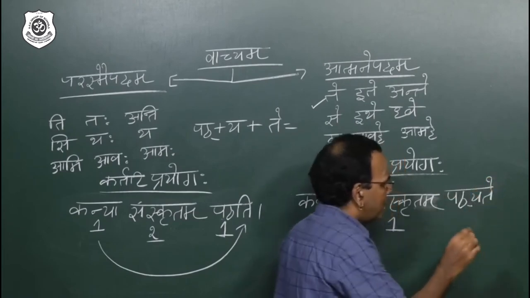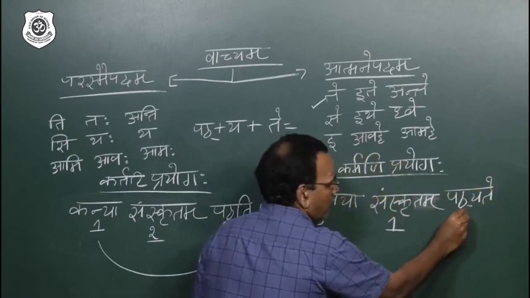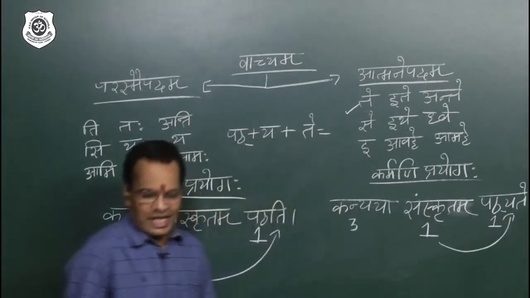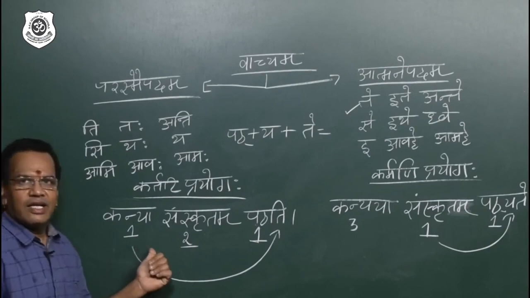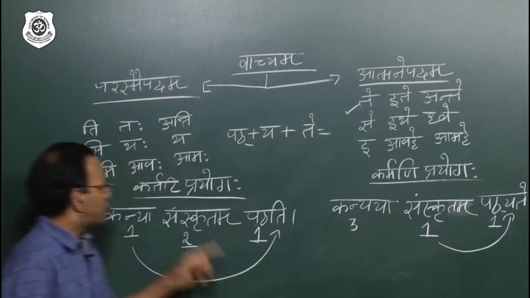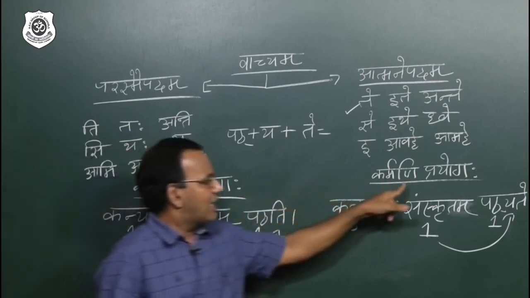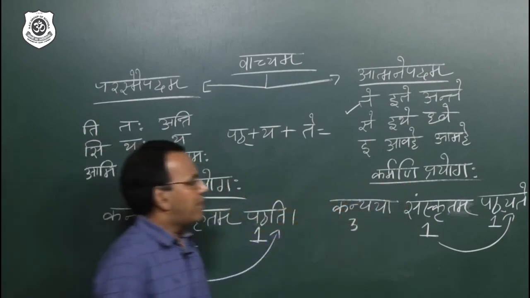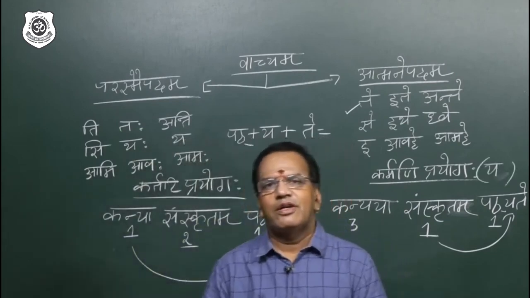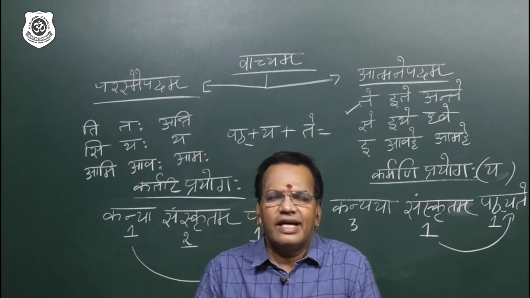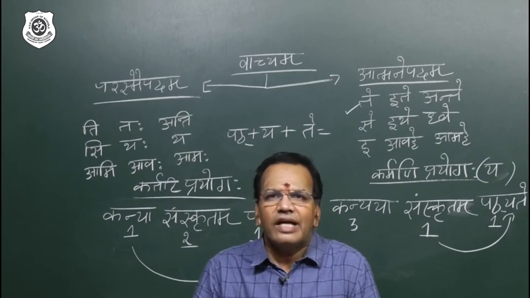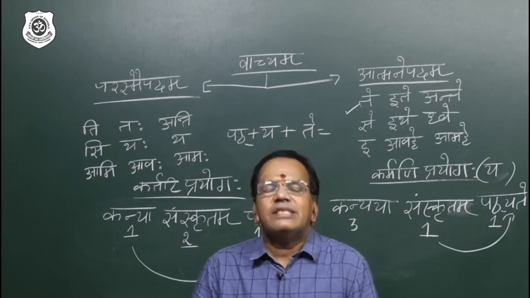My dear students, please focus. This is also 1, because the verb is reacting according to Sanskritam. Here the verb reacts according to the subject, here according to the object. That is why this is Kartari Prayogaha and this is Karmani Prayogaha. And remember, in Karmani Prayoga, very important, the letter ya will come. Verbal root, ya and te. Tad ya te. Pat ya te. Chal ya te. Nam ya te means it is passive voice.